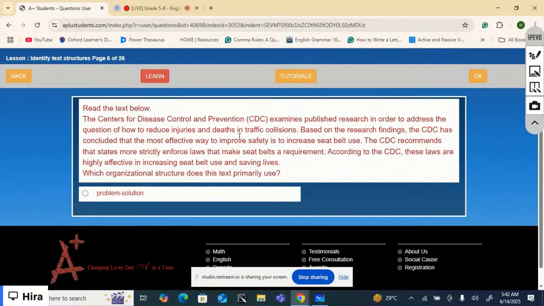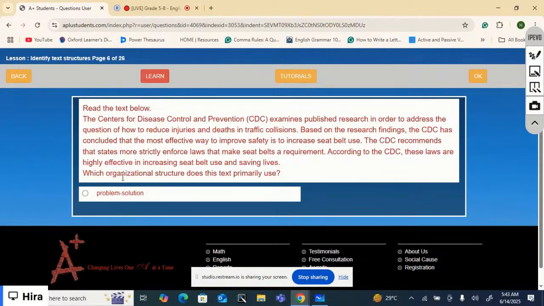The CDC recommends that states more strictly enforce laws that make seat belts a requirement. According to the CDC, these laws are highly effective in increasing seatbelt use and saving lives.